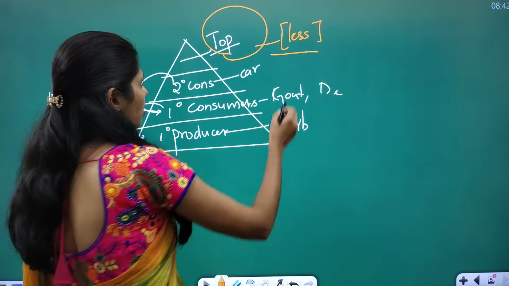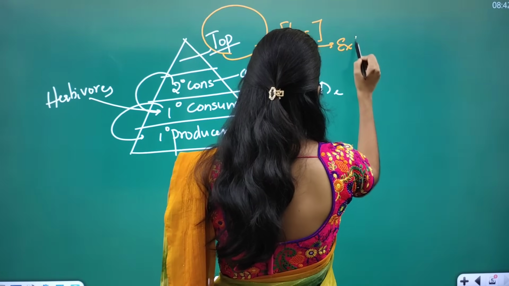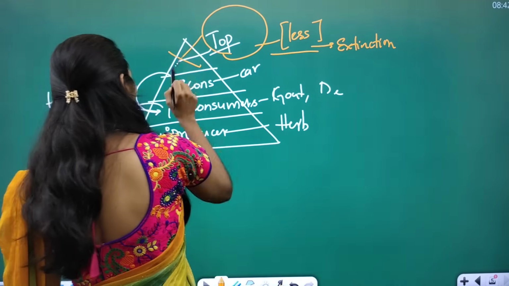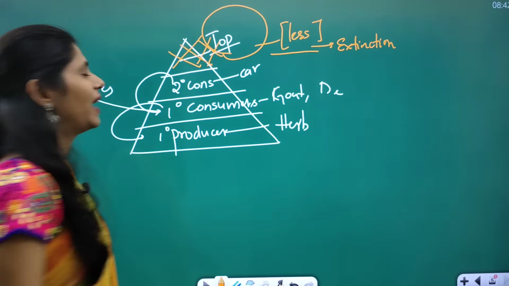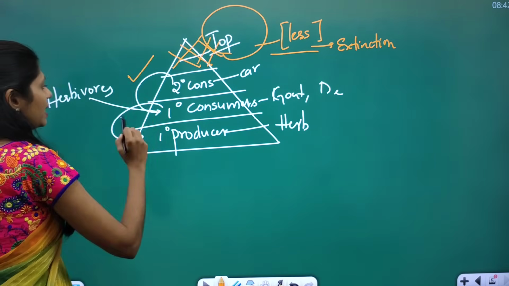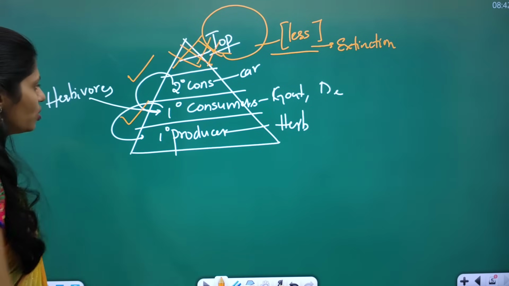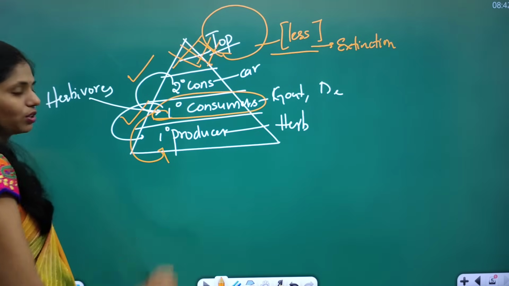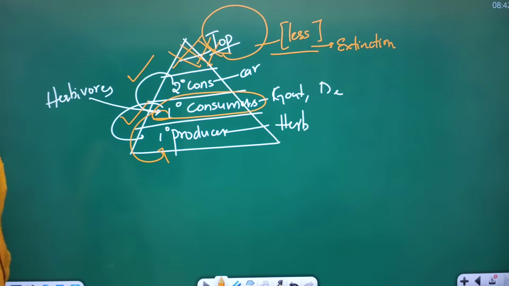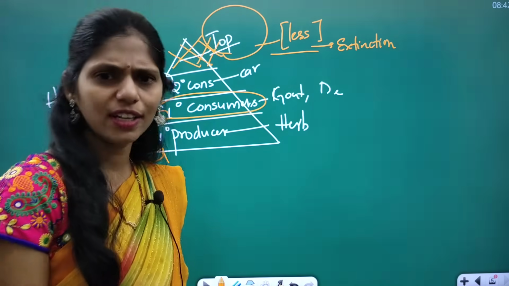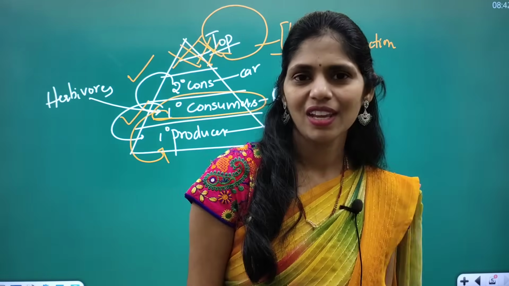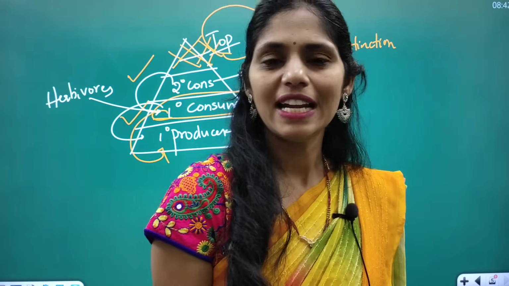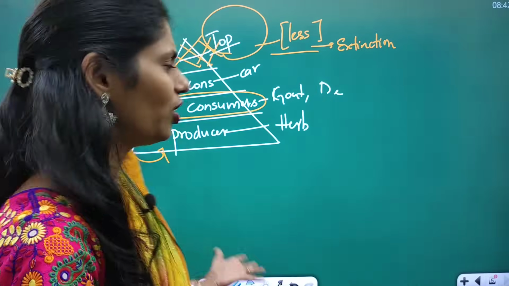So if there is extinction of these top carnivores, then the number of primary consumers will be increasing. Whenever the primary consumers' number is increasing, it will be affecting the producers. So there will be no greenery, and if there is no greenery, there is no oxygen. Even there will be an increase in temperature, global warming, deforestation, and so on.